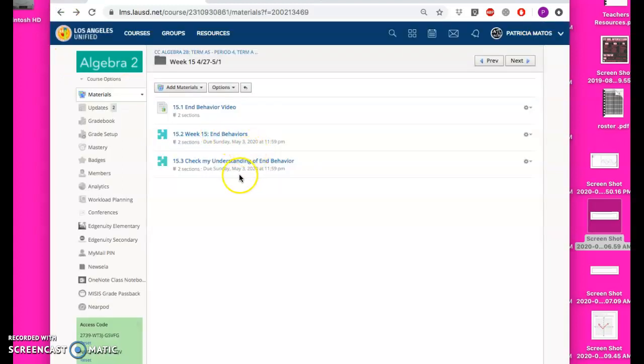Then you'll have two Schoology assignments to complete. As you're doing these assignments, I suggest that you have your math notebook out and that you take notes on what the assignments are about.